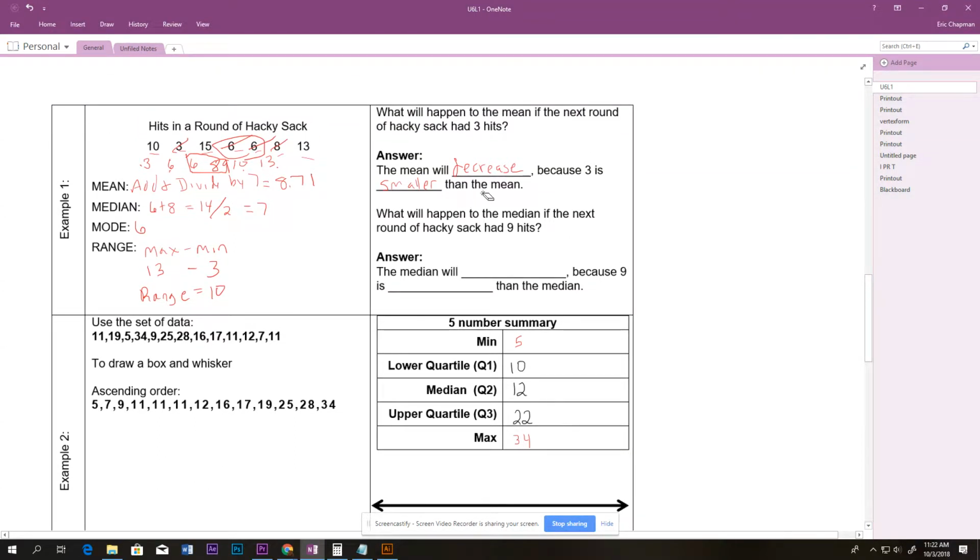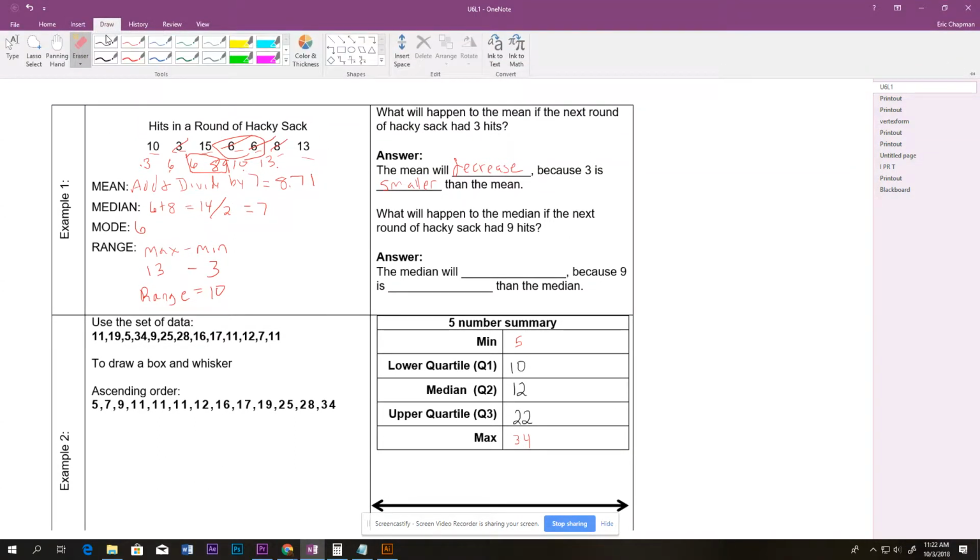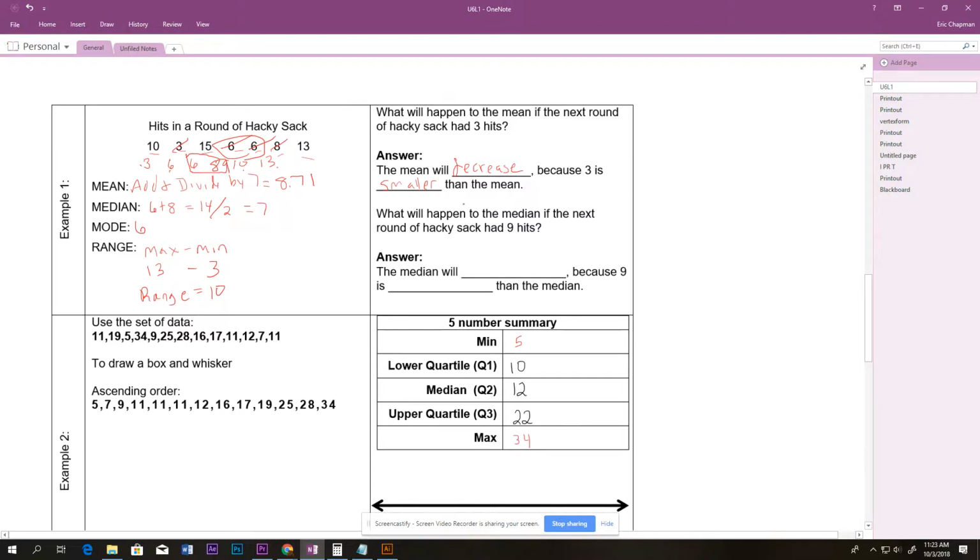All right, so let's take a look and let's finish this one. What will happen to the median if the next round of hacky sack had 9 hits? Okay, so let's just do a thought. Let's write out all of these numbers: 3, 6, 6, 8, 10, 13, and 15. Right now the median is 8.